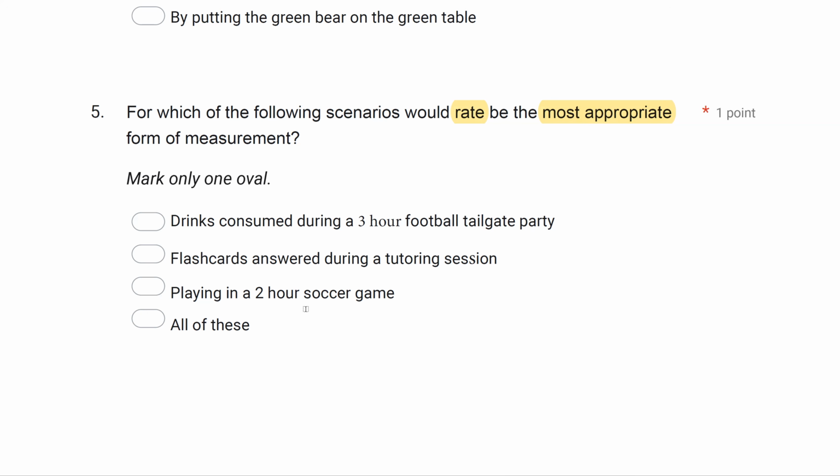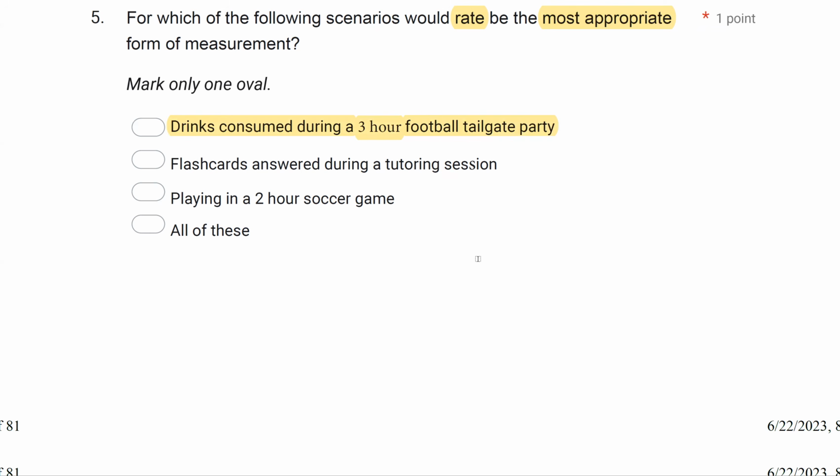Playing in a 2-hour soccer game, where's the rate? What are we going to be measuring with rate in 2 hours of playing that we could get, duration, right? It's going to be hard to get some sort of frequency out of C. On long continuous events, rate can be difficult. So the best answer is going to be A, drinks consumed during a 3-hour football tailgate party, because you'll be controlling each time you get a new drink.